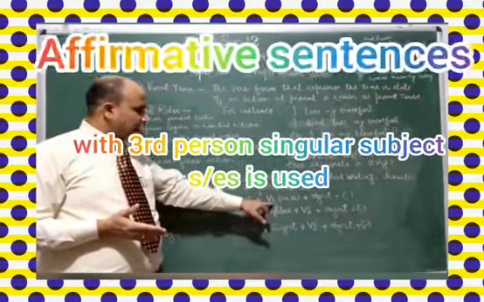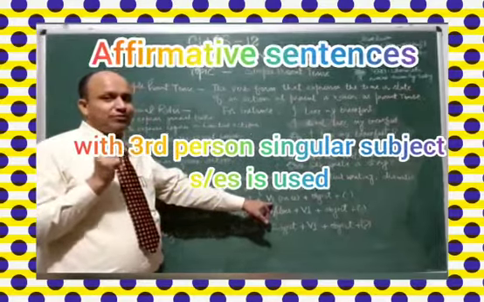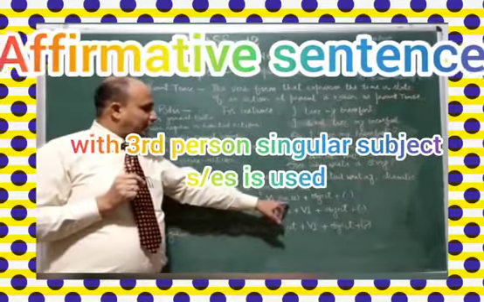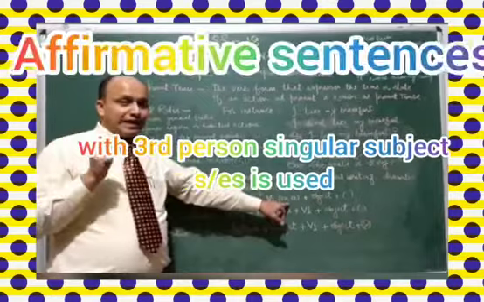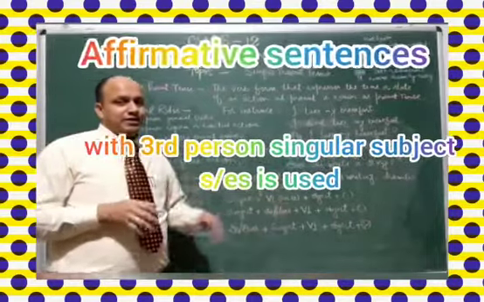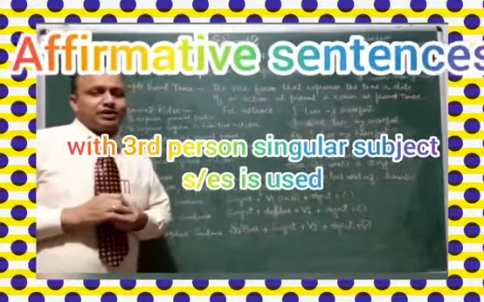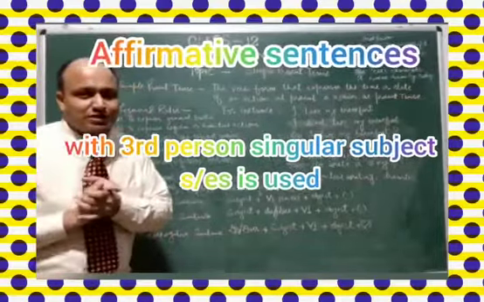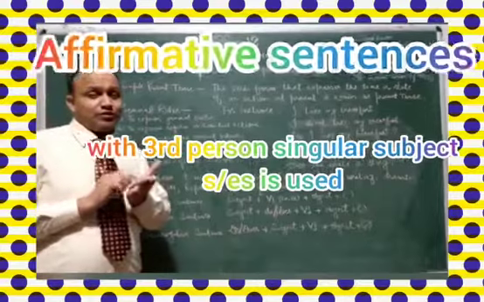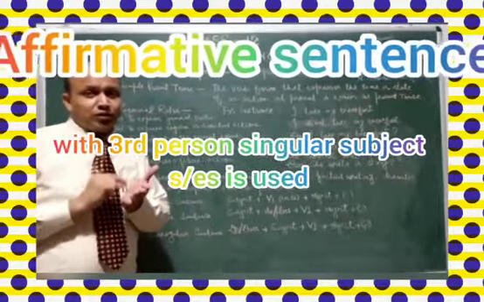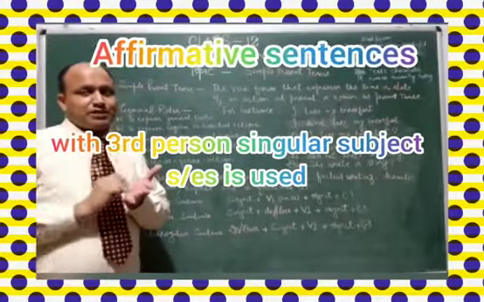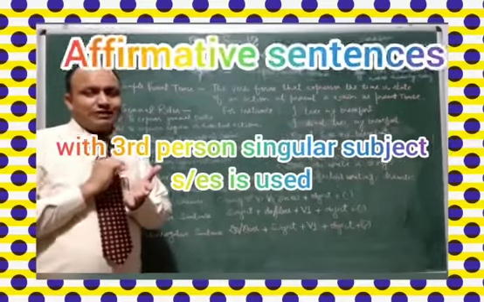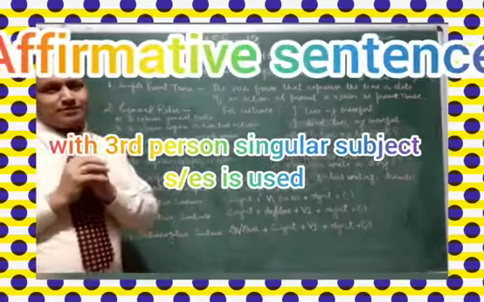Then we use the first form of verb, and here it is written we have to use s or es. So s or es we use with third person singulars only. We are not supposed to use s or es with first person, second person, or third person plurals.